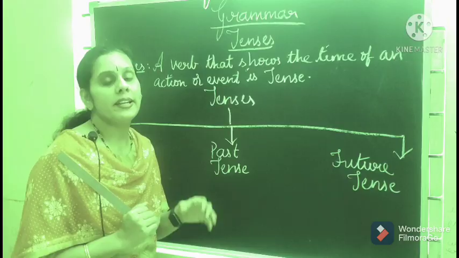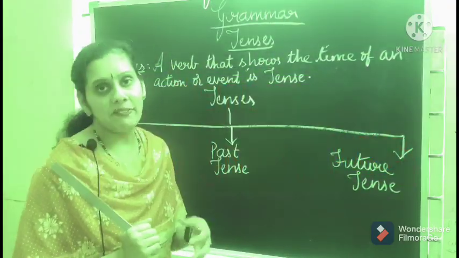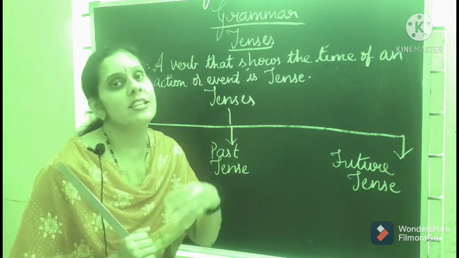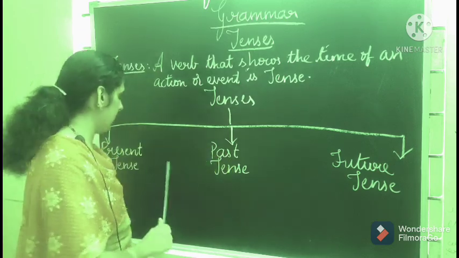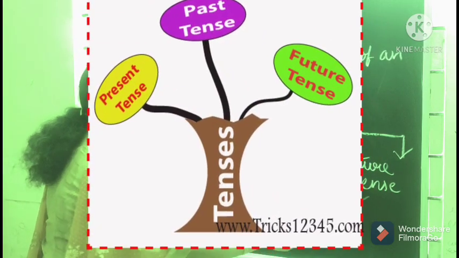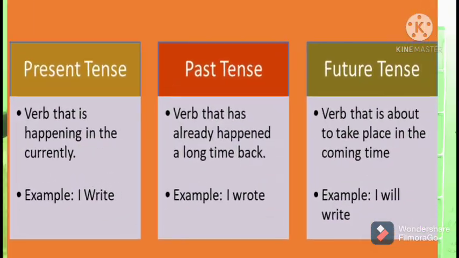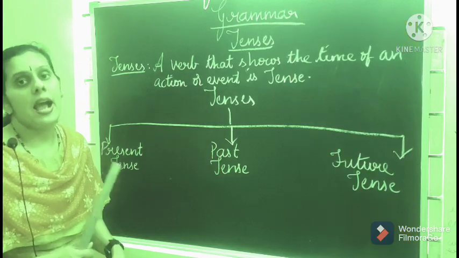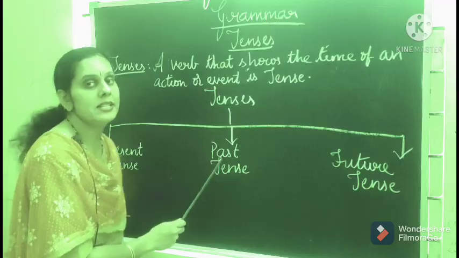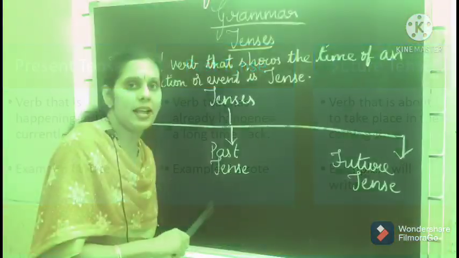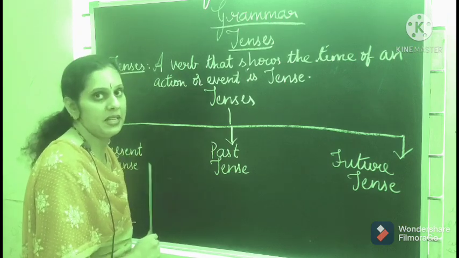Tense denotes the time of an action, when the action took place, when the action is going on, or when the action will take place. Based on this, you have three main types of tenses: present tense, past tense and future tense. Present tense denotes the action which is going on at present. Now, I am explaining, or I am eating, I am drinking, all come under present tense.